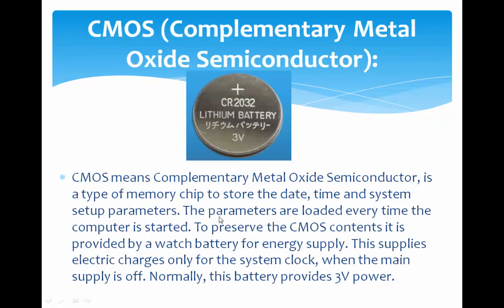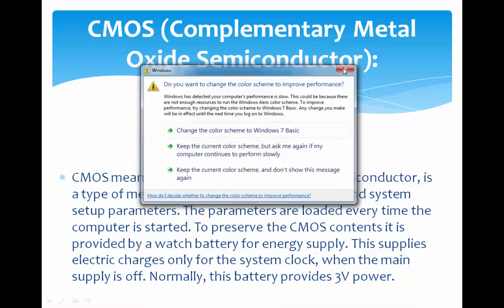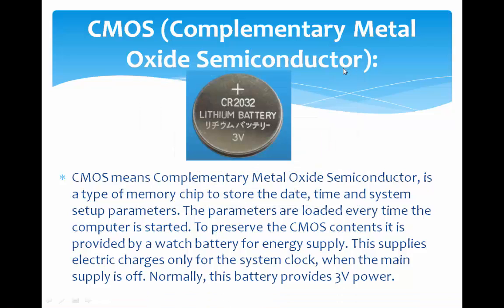CMOS. CMOS means complementary metal oxide semiconductor, a type of memory chip that stores the date and time and system setup parameters. It is a small memory chip which is responsible for storing date and time and the system parameters. It means that when you switch off or terminate your computer system, the CMOS chip is able to store the system date and time.